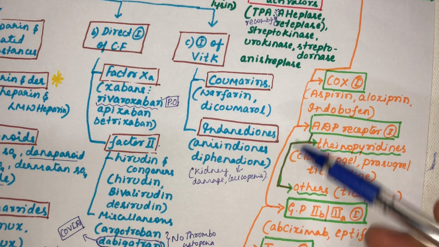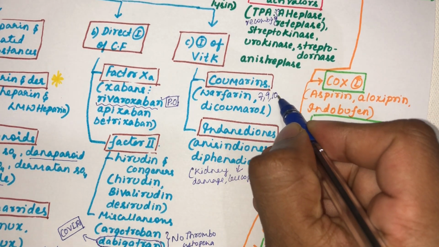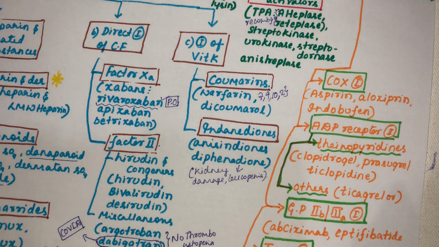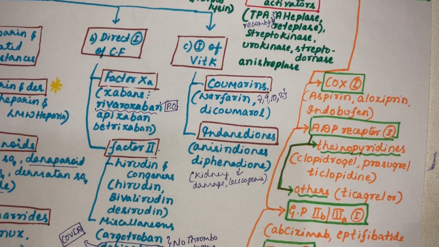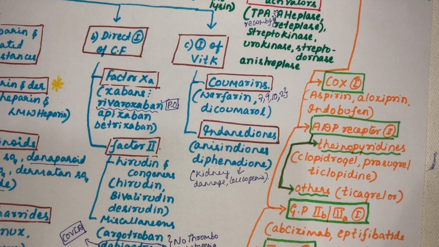Which are the clotting factors? You have to mention those clotting factors. Factors 7, 9, 10 and 2 will be inactivated. They will not get activated if the vitamin K level is not there in the body. Then indane-diones. So these things we have studied in these two videos.